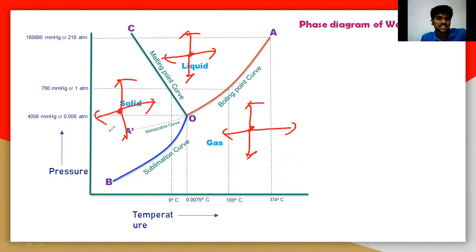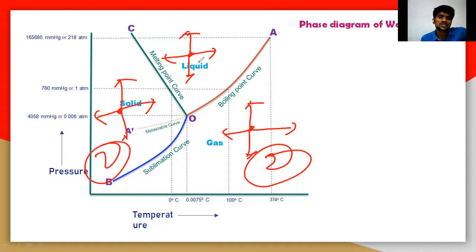Increasing the temperature and decreasing the pressure, so you can change two variables at a time. So there is no change in the phase. So the degrees of freedom in this area is 2 here, 2 here.